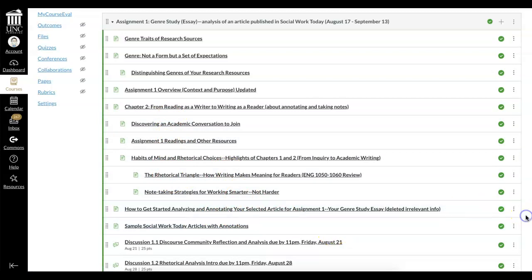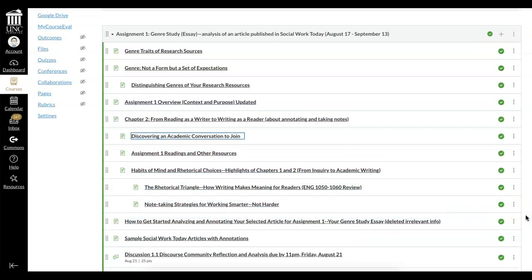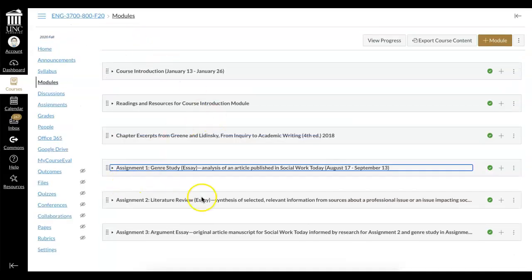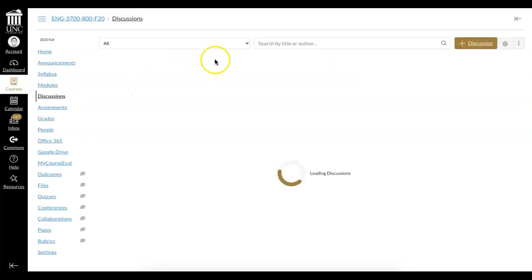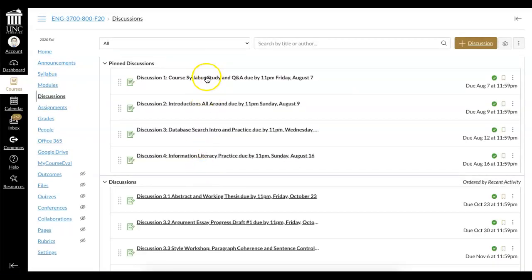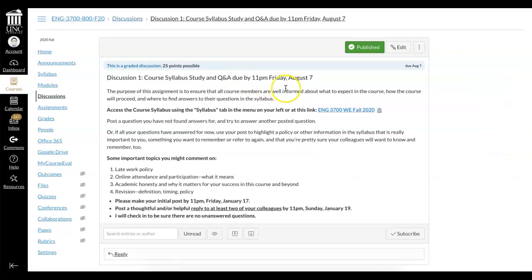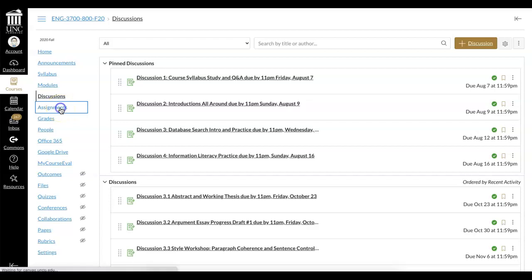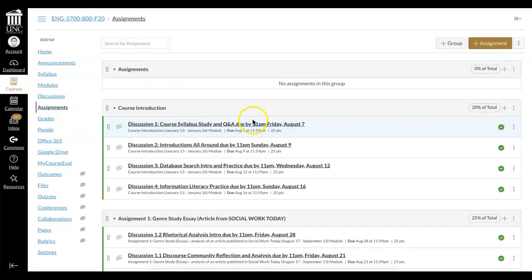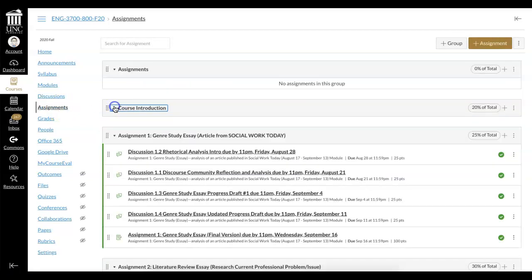So there's lots of supporting information and instruction that goes with each assignment, and that's why it's so important that your work begins with the modules, not at the syllabus, not with discussions, which are only going to give you instructions and not all the materials you might need in order to accomplish those discussions or these assignments very well.